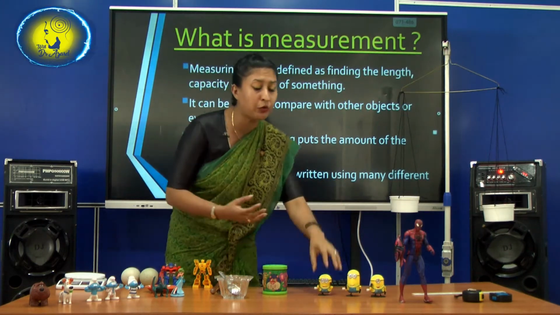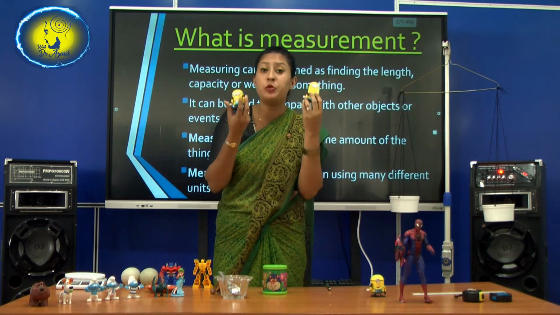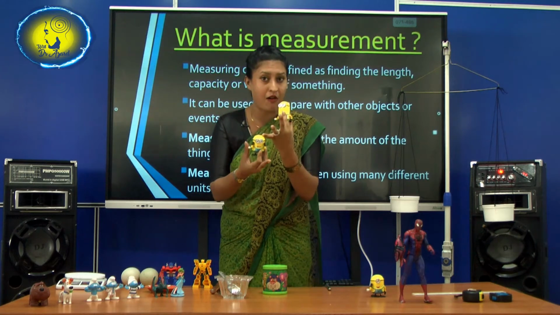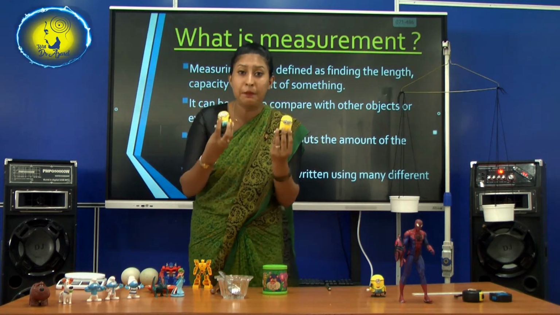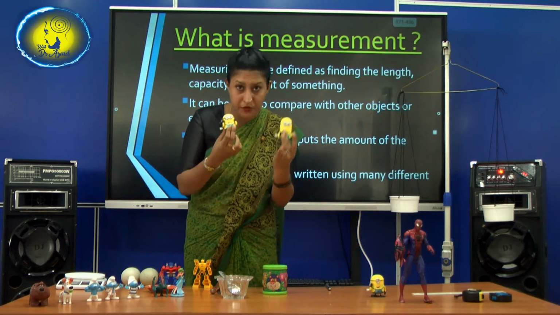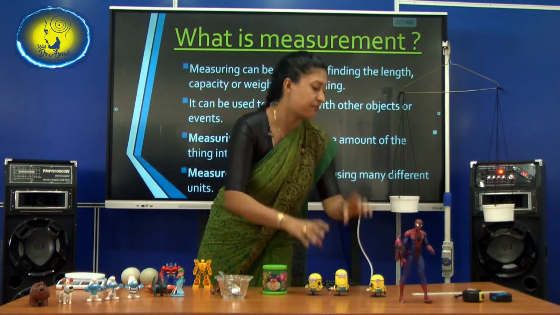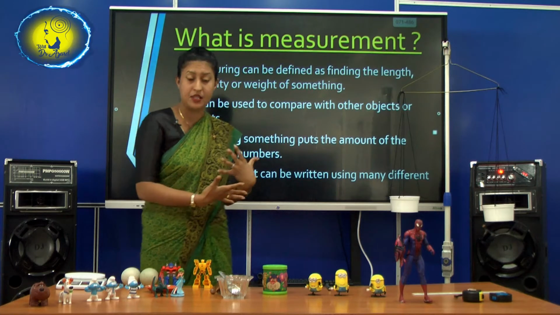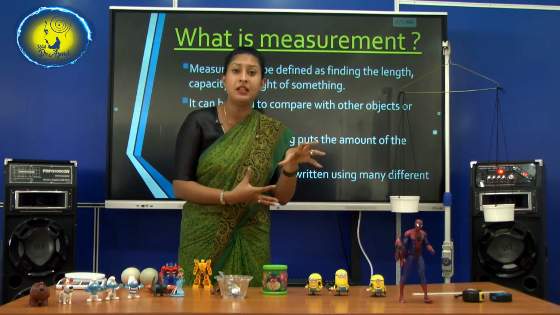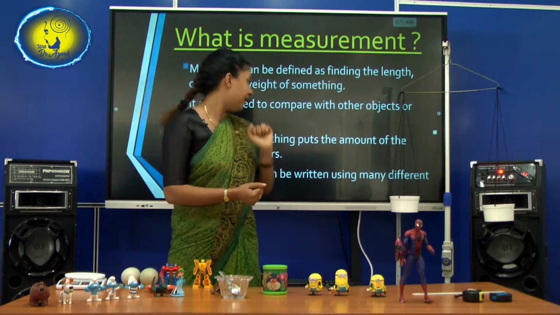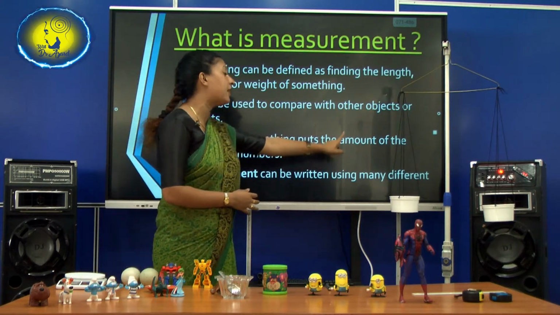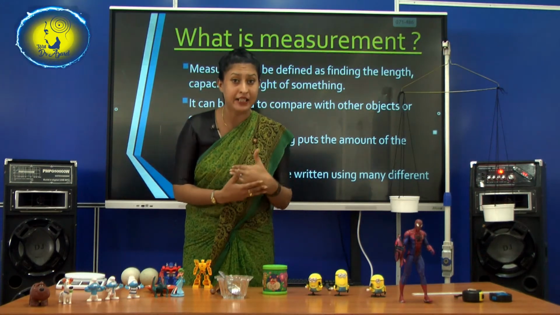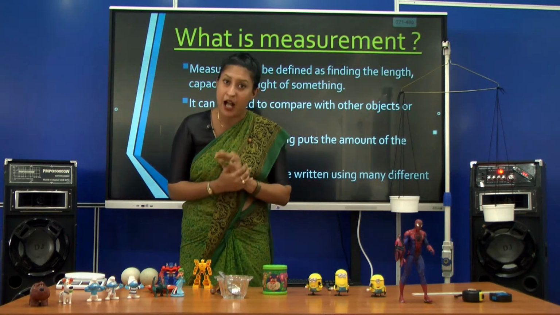So see, I have two toys here. Can you see a difference? One is long, one is short. So measuring can help us to compare between two objects. Understand? Right. So measuring something puts the amount of the thing into numbers. So when we measure, we can put that into a number. Okay? Right. And measurement can be written using many different units. So we can measure it and we can write it with many different units. Are we clear on that?